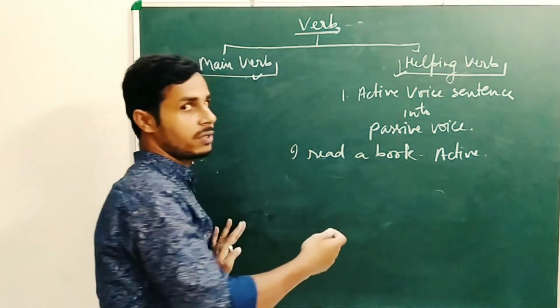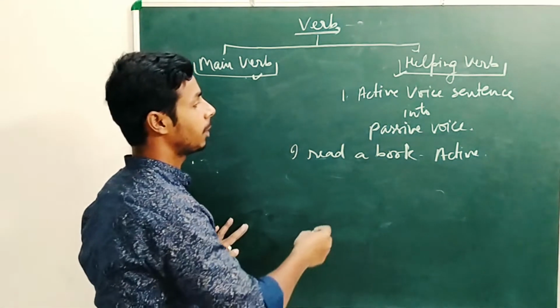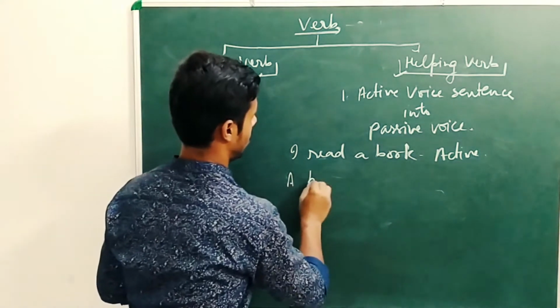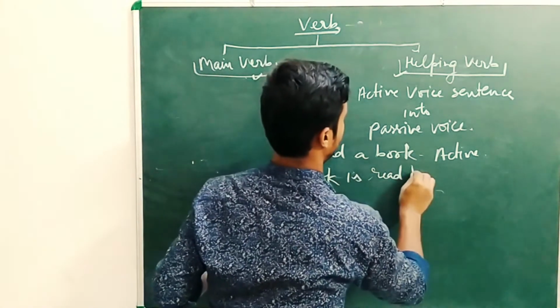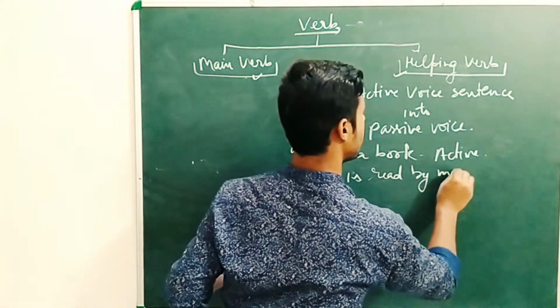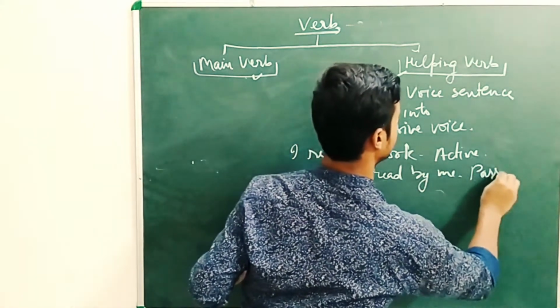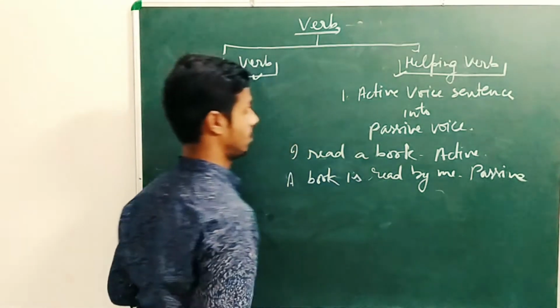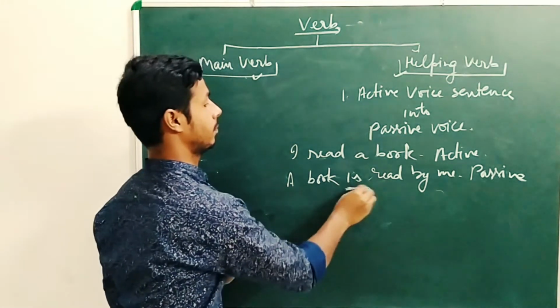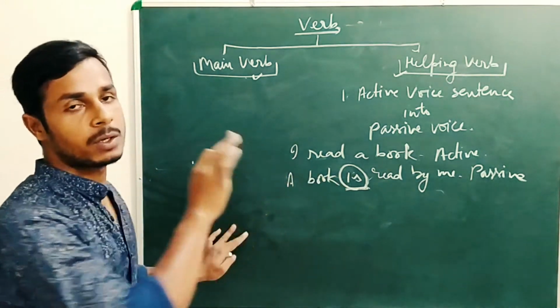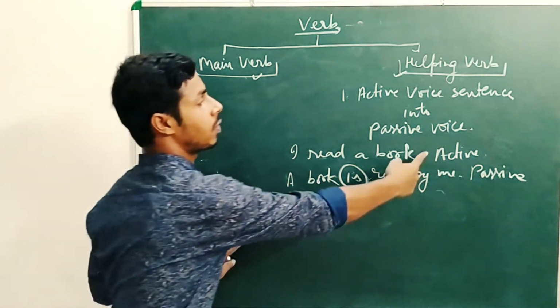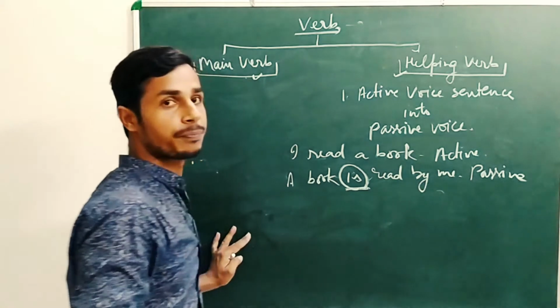If we change the sentence into passive voice, it will be: a book is read by me. Look, here without the help of a helping verb, we could not change a sentence from active to passive.